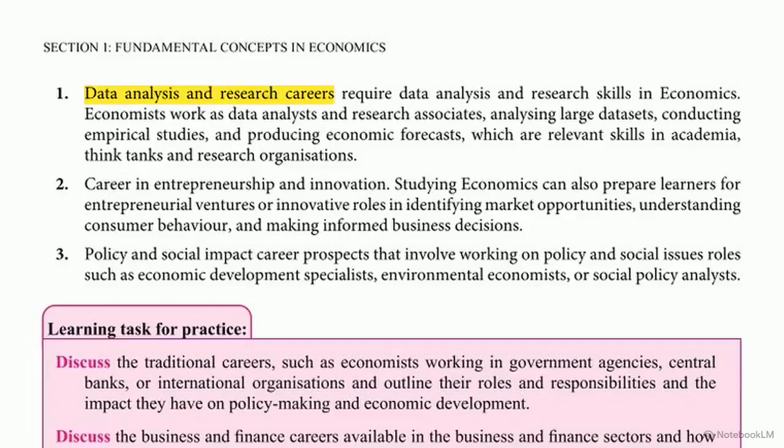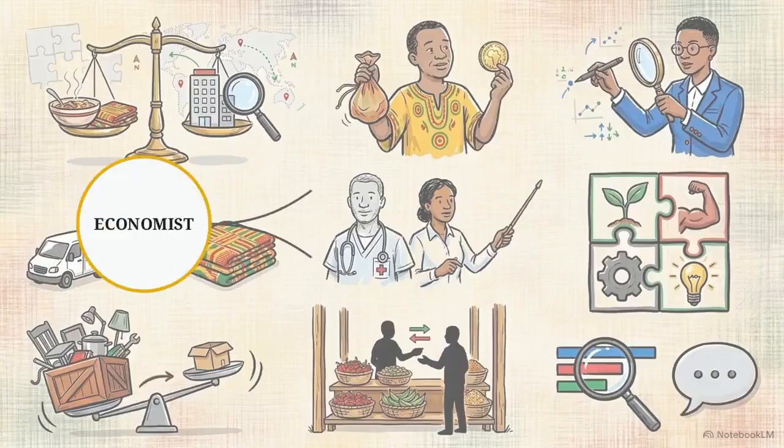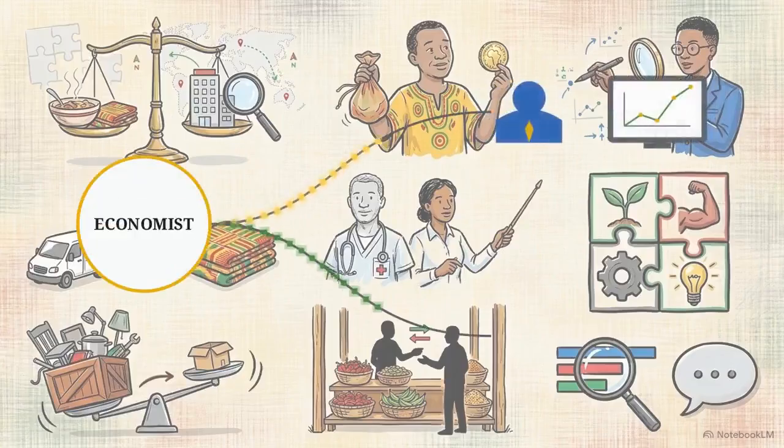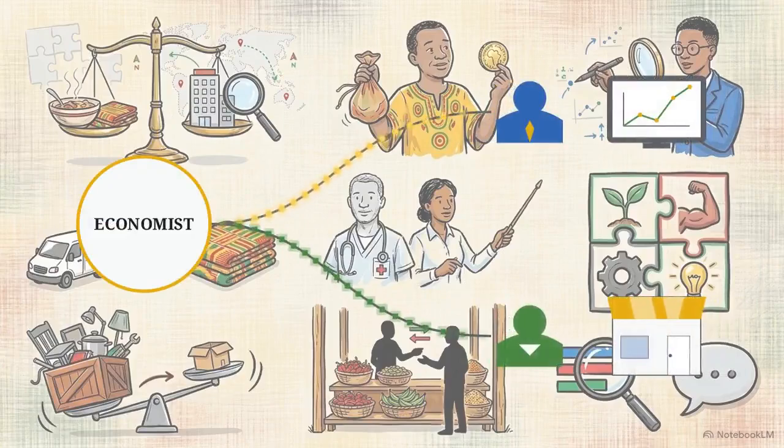So who does this work professionally? An economist applies these models to analyze data. As this text shows, they conduct empirical studies and produce forecasts to predict future trends. That analytical skill translates directly to the private sector. Economists work as corporate consultants, data analysts, or entrepreneurs who use market data to build their own companies.